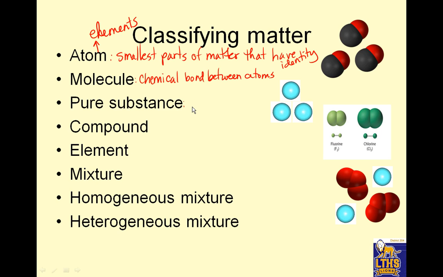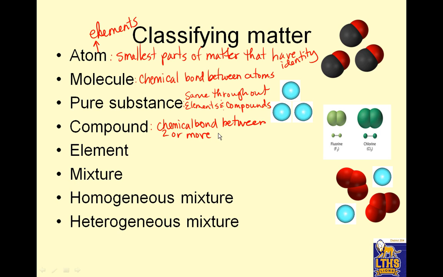Now, pure substances, there's only 2 kinds of pure substances. They are the same throughout, so that means each piece is exactly the same, and there are 2 kinds. Elements are pure substances because they're the same throughout, and compounds. All right, so elements and compounds are pure substances. So then we have to decide what's different between them. But what makes them pure is that they're the same all the way through. One part is exactly the same as the other part. A compound is a chemical bond between 2 or more elements.